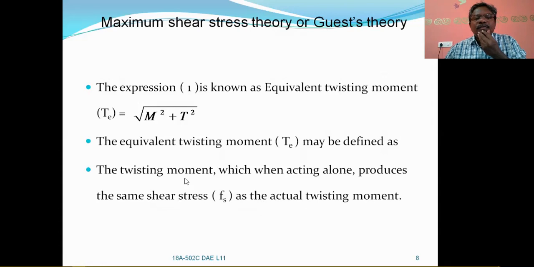Once again, the twisting moment which when acting alone, that means Te, produces the same shear stress Fs as the actual twisting moment. This will be the definition.